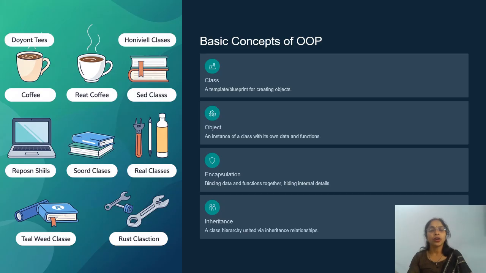And if we talk about encapsulation, encapsulation means hiding the data and functions or binding the data and functions together, and it hides the internal details. And what is inheritance? Inheritance is a class hierarchy, so that one class can inherit the properties of other classes.